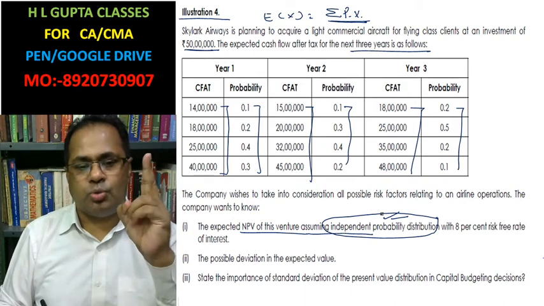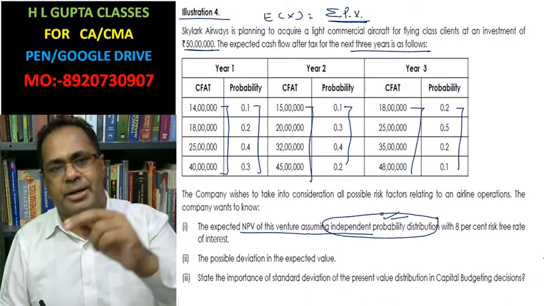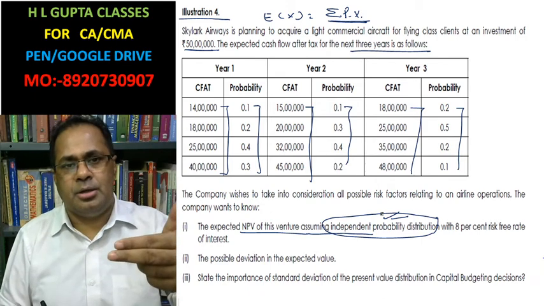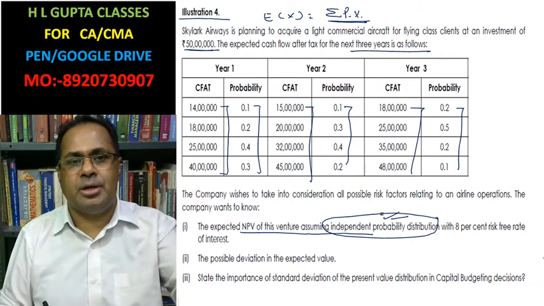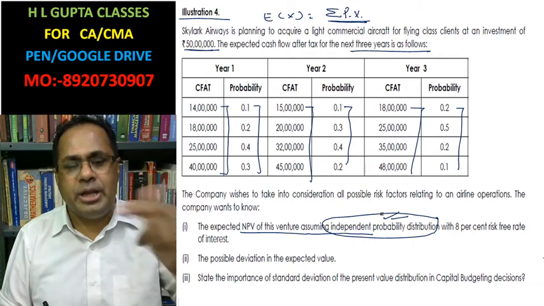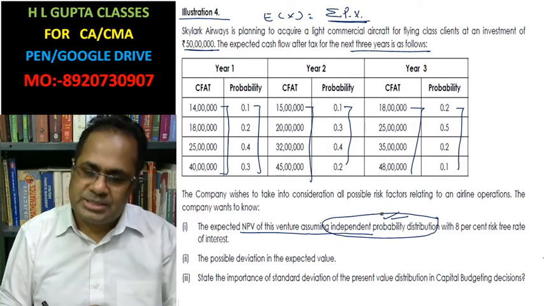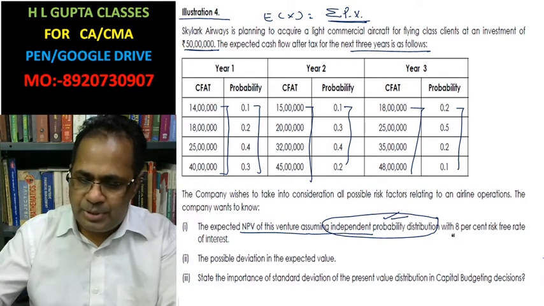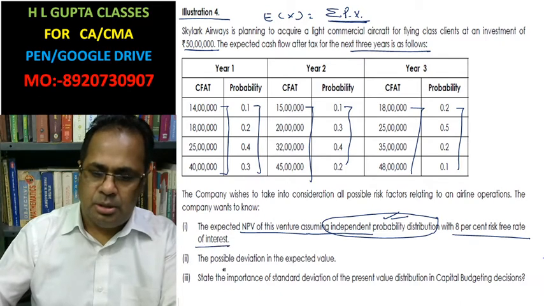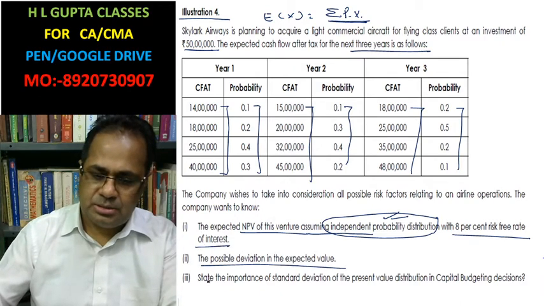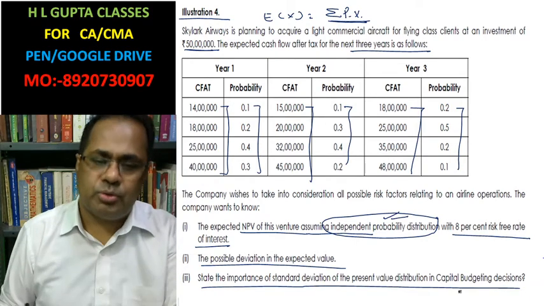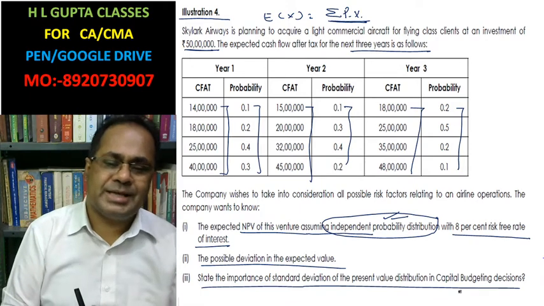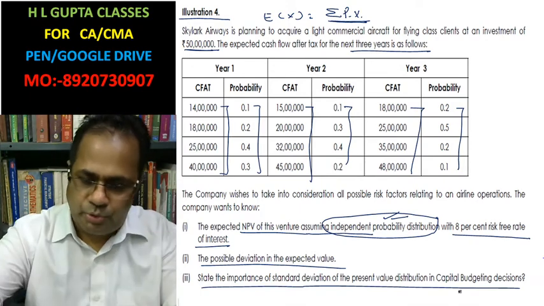There are two cases: when cash flows are dependent and when cash flows are independent. The standard deviation for dependent cash inflows is calculated by a separate method, and the standard deviation for independent cash inflows is calculated by a separate method. With 8% risk-free rate of interest and possible standard deviations, state the importance of standard deviation. First, I am going to calculate the expected cash inflow and standard deviation of each year. In the working note first,